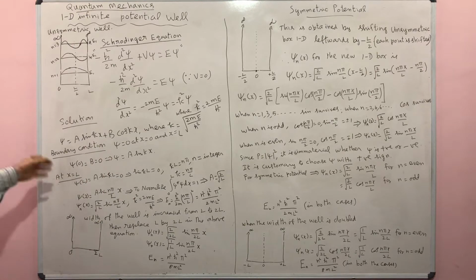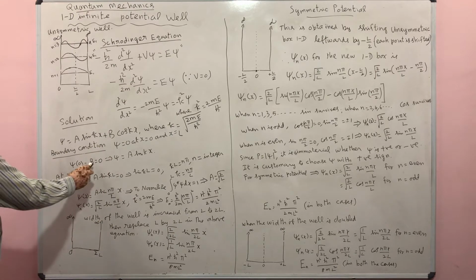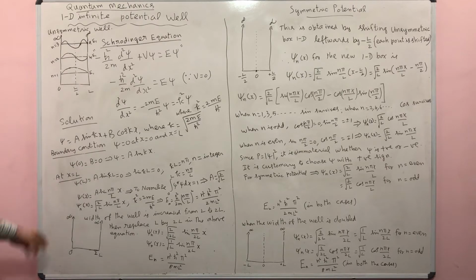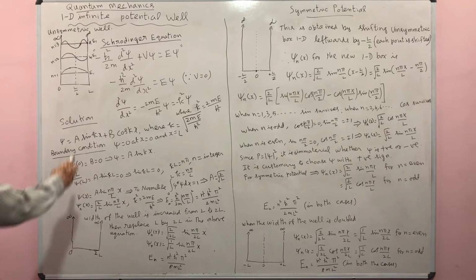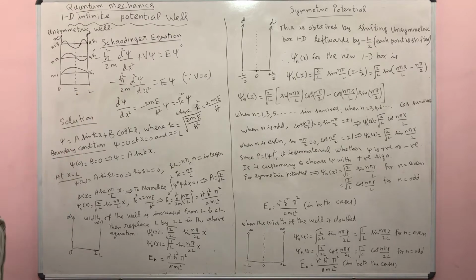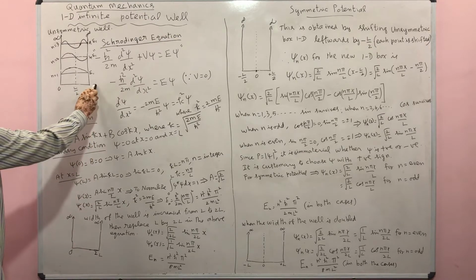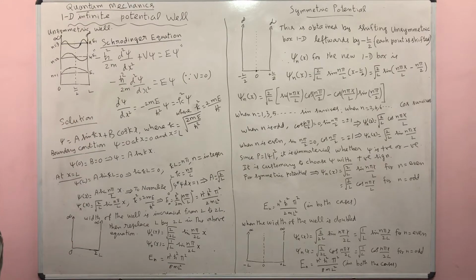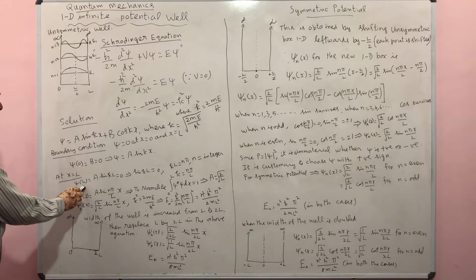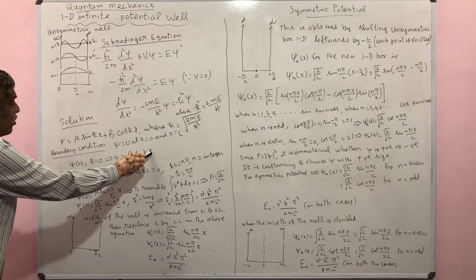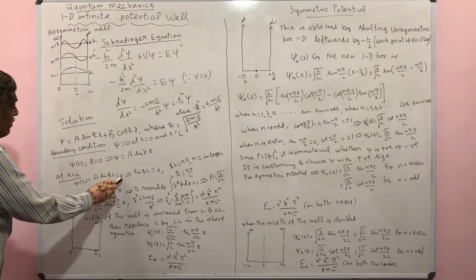Now let us evaluate the second constant. In order to find it, you have to apply the boundary condition at the other side of the well. So at x is equal to L also the wave function vanishes. So psi of L is equal to, here we have put x is equal to L, a sin kL, which is equal to 0.